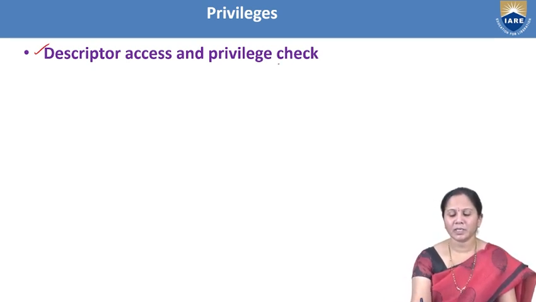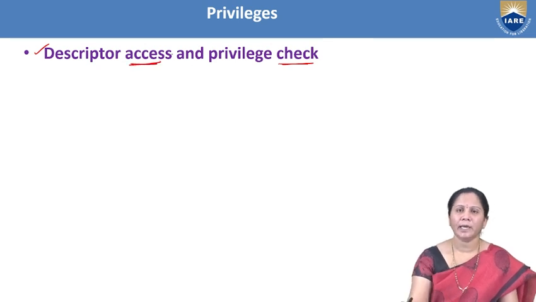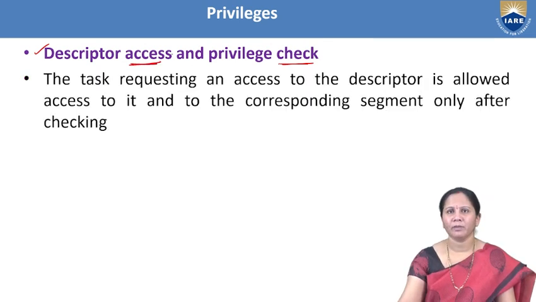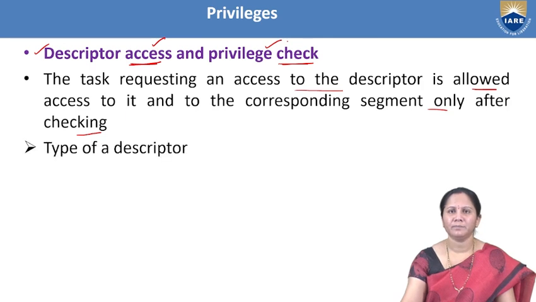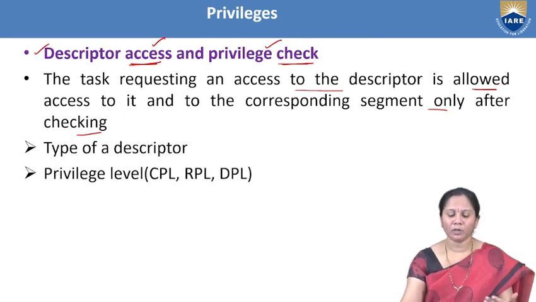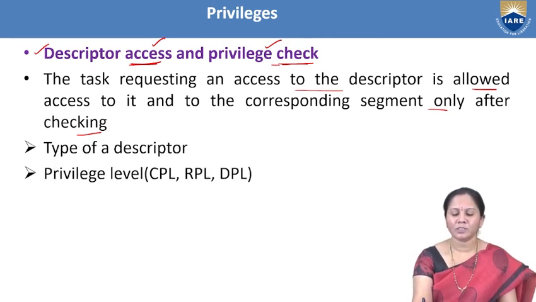The last privilege level is descriptor access and privilege check. That means the particular descriptor will be accessed only after checking the privilege level. The task requesting access to the descriptor will be allowed only after the privilege check.